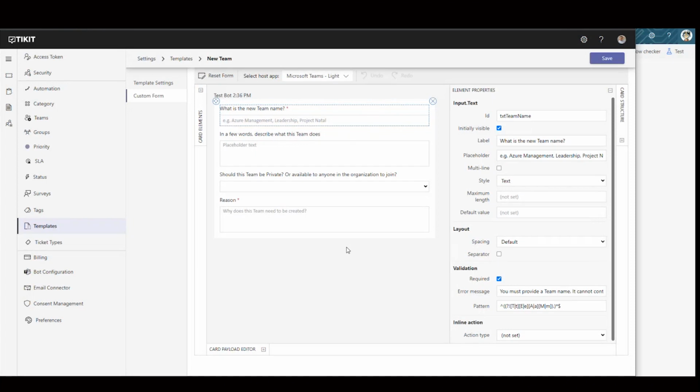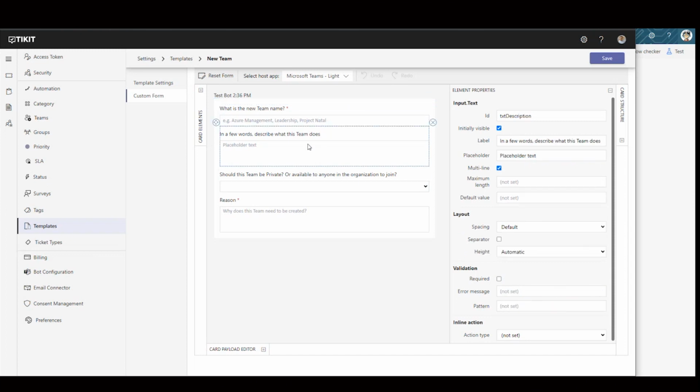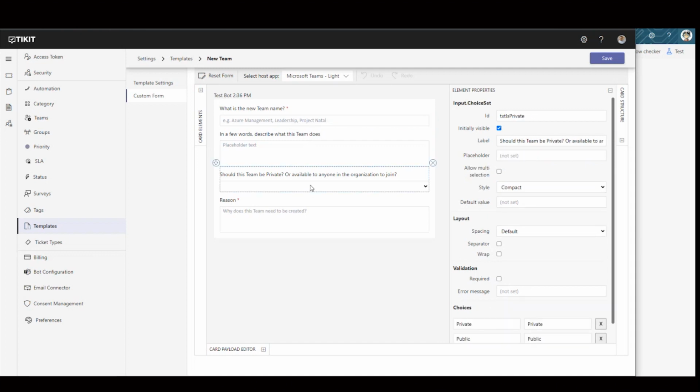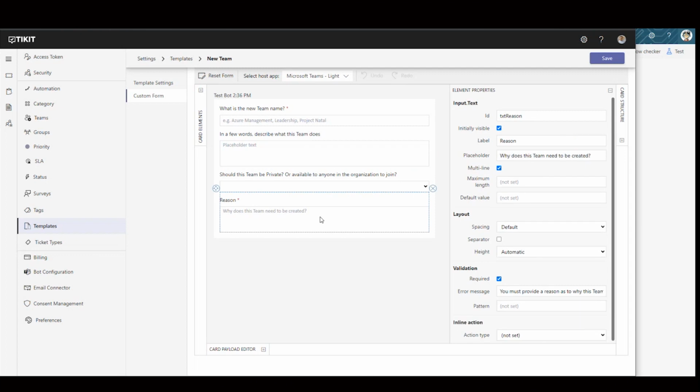Now, with this new template I've created called New Team, you'll notice I have some fields that I need the requester to fill out. For example, what's the name of this team, a couple of words, a description of what this team actually does, what it's about, whether or not the team is public or private, and finally, a reason field. Why does this team need to exist? Why is it getting created? Now, three of these fields probably do look familiar from when we were creating a team inside of Microsoft Teams. And that's, of course, the name, description, and public or private.